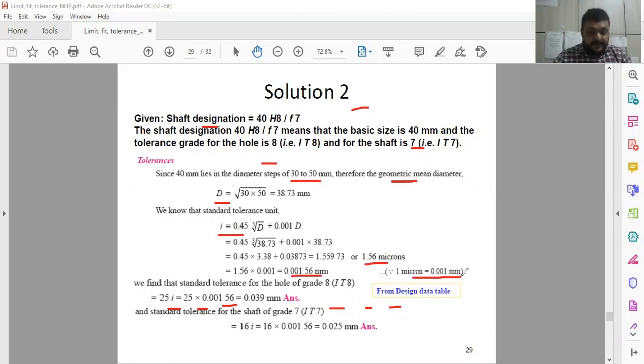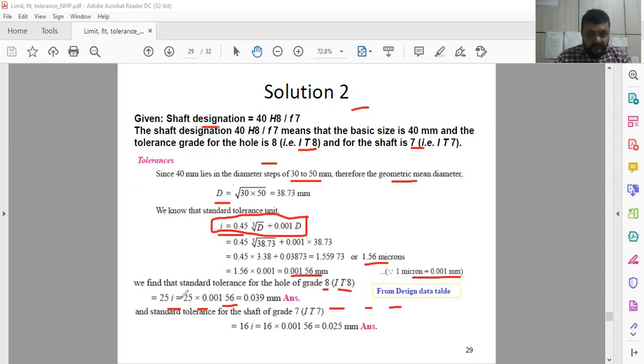This is the standard equation for calculating the standard tolerance that we have previously discussed. Now the standard tolerance for the hole system is grade 8, IT8. It is already given in the data, so we are preparing this from the design data.